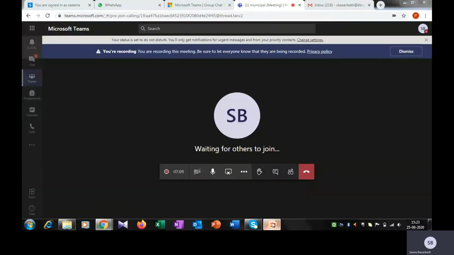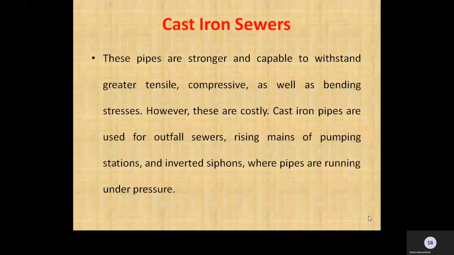Many public utilities, municipalities and private industries still have functional cast iron sewers in service to this day.